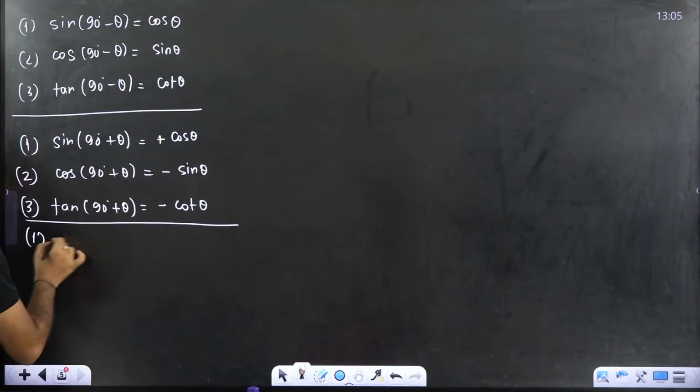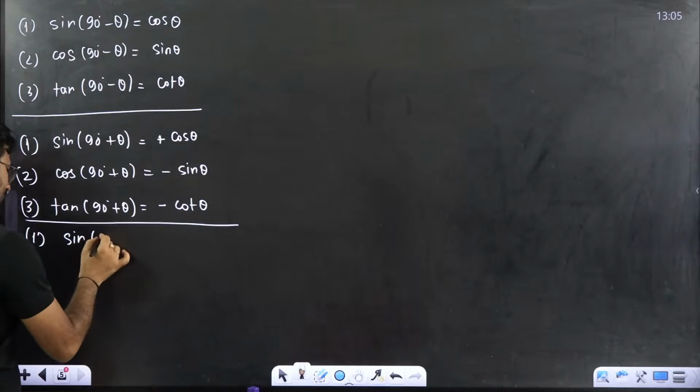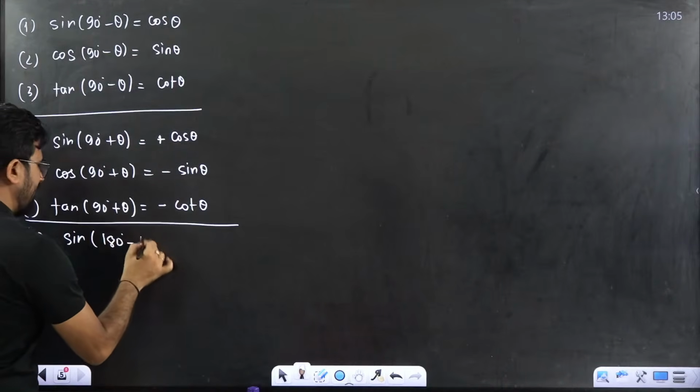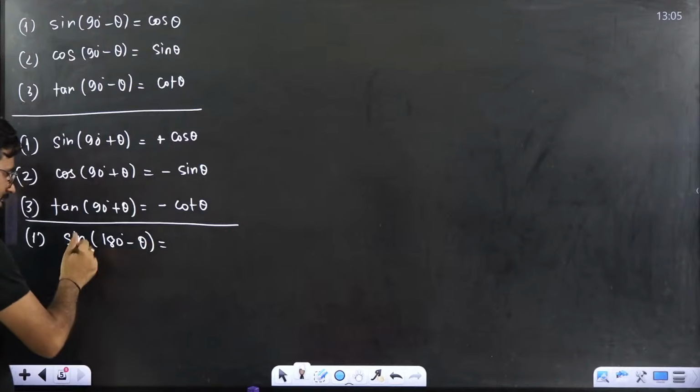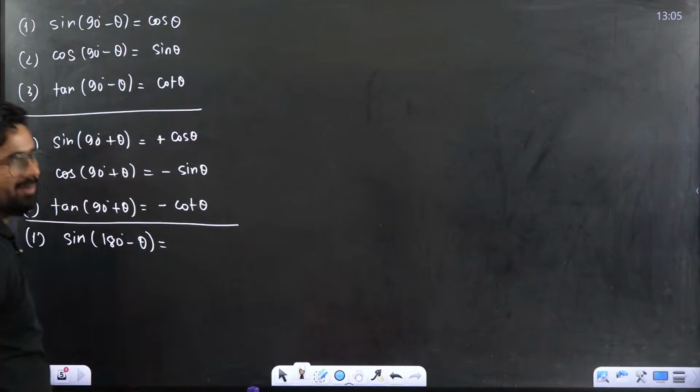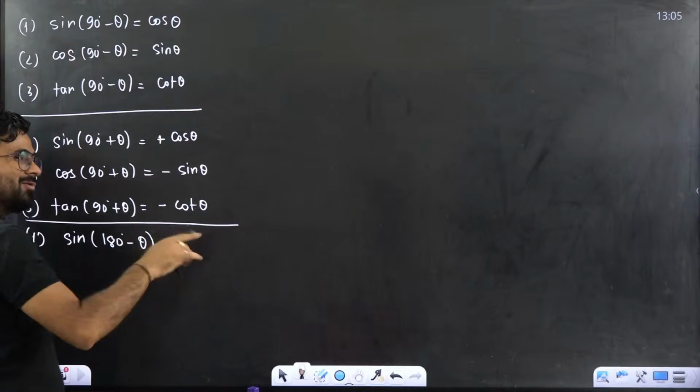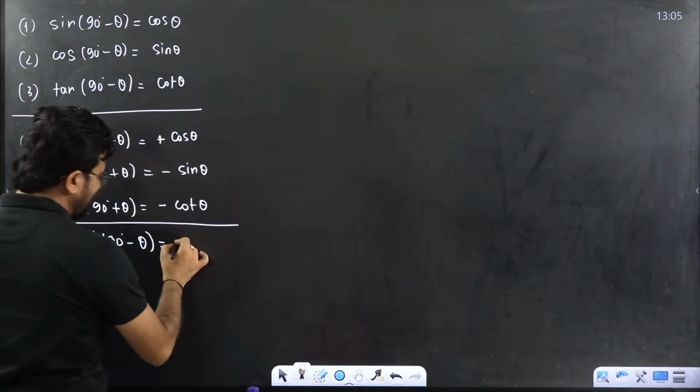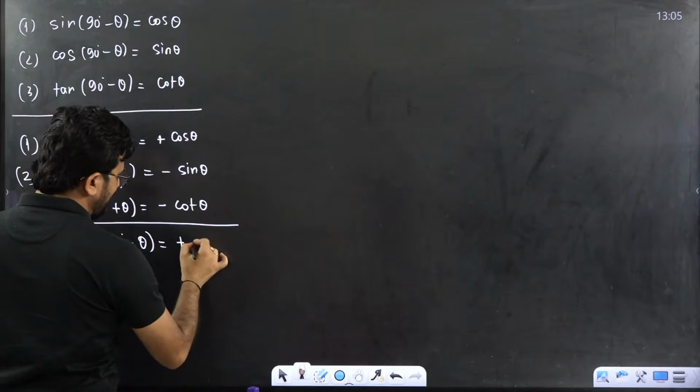Next formula: sine of 180 degree minus theta. Remember, 180 minus theta means this is the second quadrant only. In the second quadrant, we already know sine is positive. So this is equal to positive sin theta.